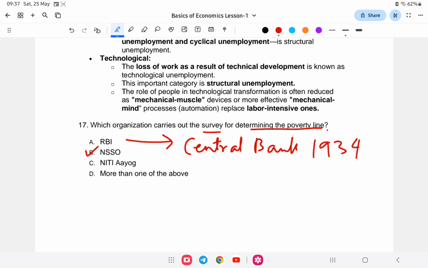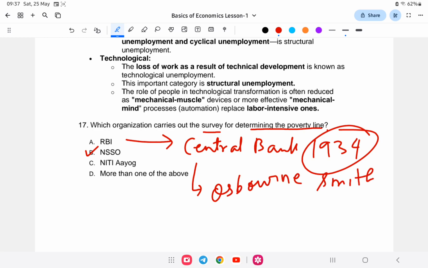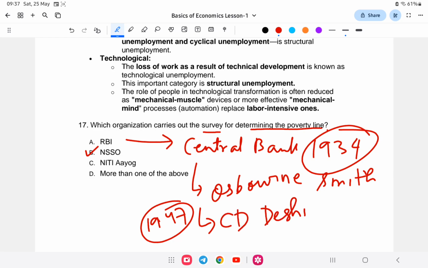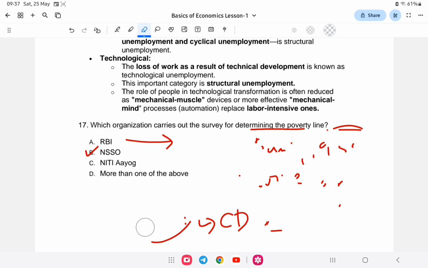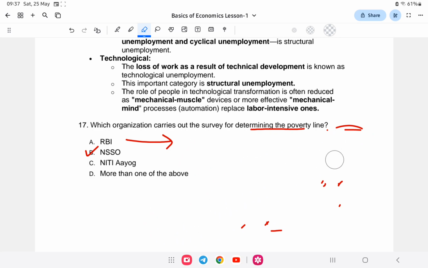The RBI was established under the RBI Act 1934, and the first governor of RBI in 1934 was Osborne Smith. In 1947 India became independent. After independence the first Indian governor was C.D. Deshmukh. So the answer is NSSO, that is National Sample Survey Organization.